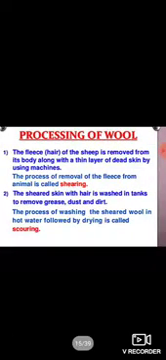Processing of wool. The fleece, meaning hair of the sheep, is removed from its body along with a thin layer of dead skin by using machines. The process of removal of the fleece from the animal is called shearing. Number 2, the sheared skin with hair is washed in tanks to remove grease, dust and dirt. The process of washing the sheared wool in hot water followed by drying is called scouring.